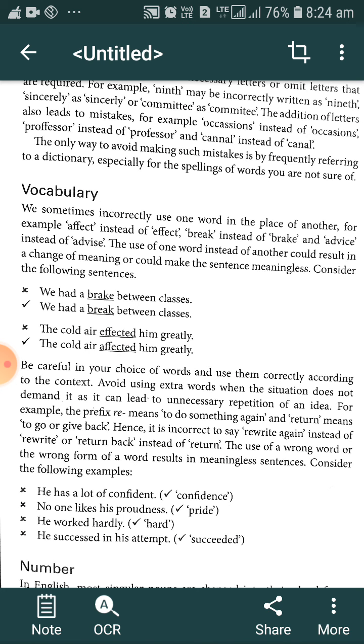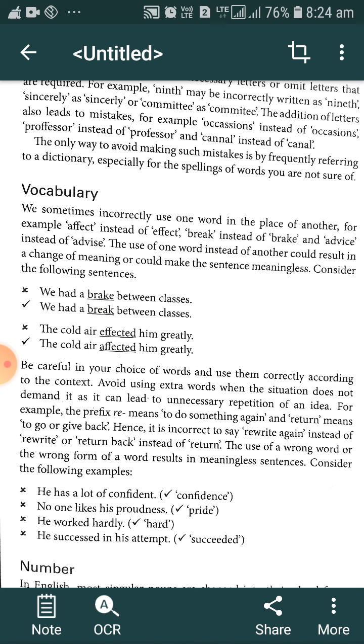Hence, it is incorrect to say "rewrite again", because rewrite already means write again. There is the sense of again in the prefix re. If we say write again, it is correct, but if we say rewrite again, it is a repetition of an idea, a repetition of words.